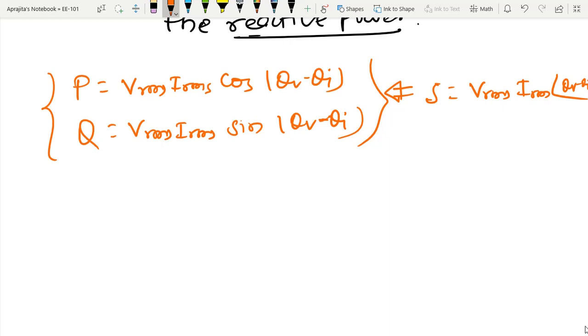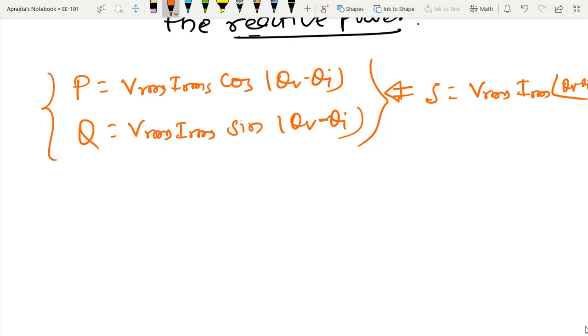And if you see that power, it is the actual power which is going to be dissipated by the load, and interpretation of the another part, that is the imaginary part, that is Q, the reactive power, is a measure of the energy exchange between the source and the reactive part of the load.